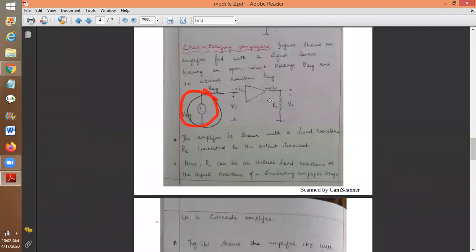Yes, R signal. Put one output. Okay, what is the output here? This is the output V0. So the input is V signal and R signal, and the output is V0. This is also the load resistance. What is this known as? This is known as the amplifier, and this is the input and this is the output.